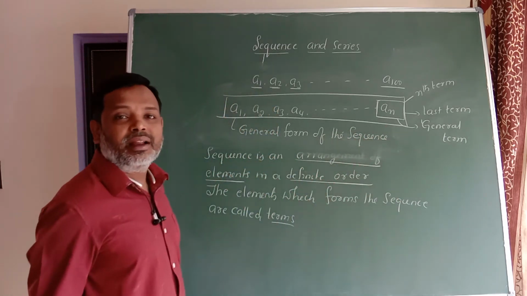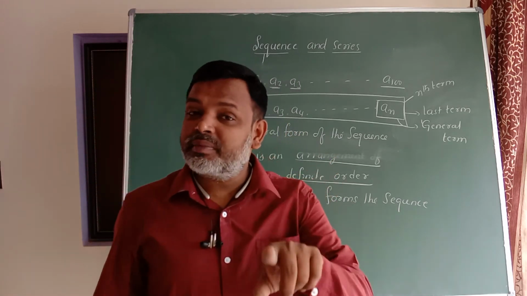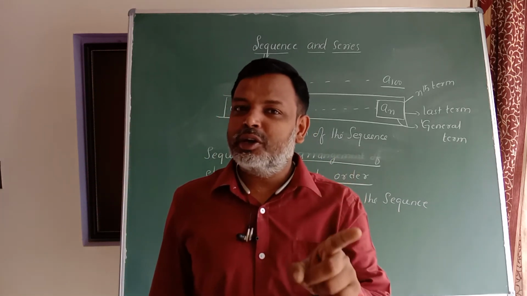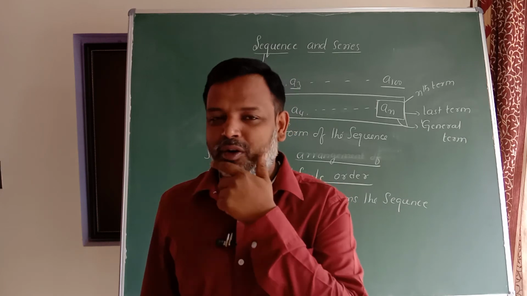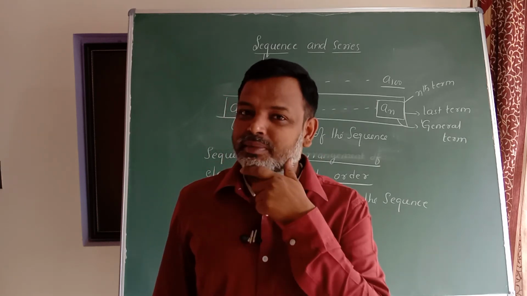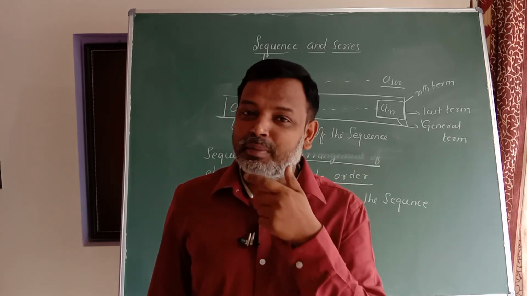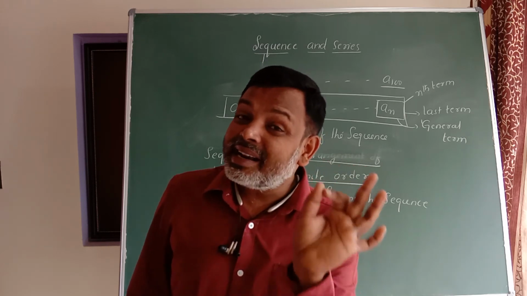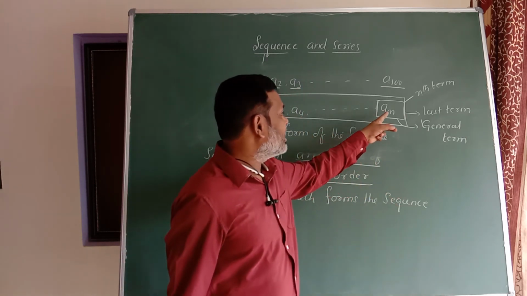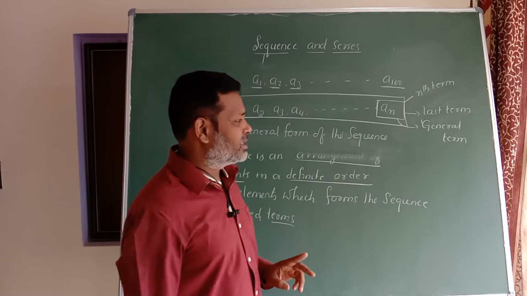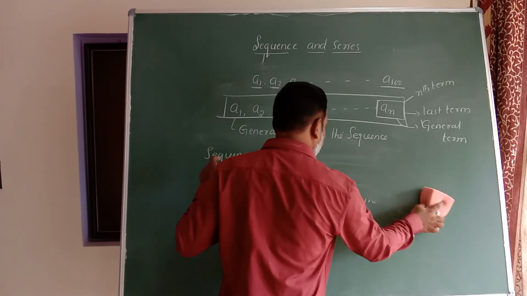Understand? If anyone asks what is the general form of the sequence, it is A1, A2, A3, and so on up to An. The last term, or nth term, or general term of the sequence is taken as An. So the An, just have a look at this.